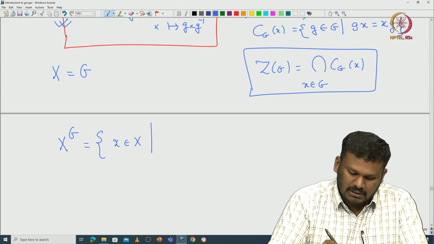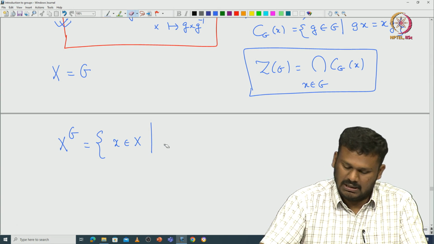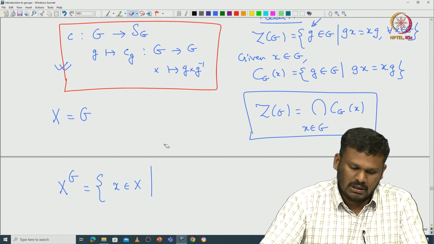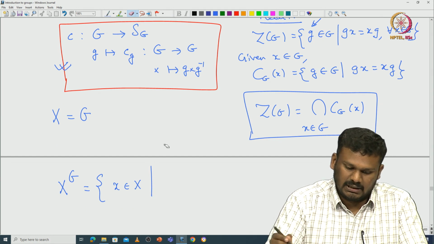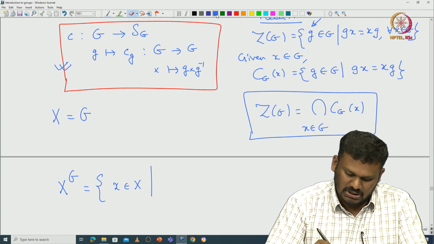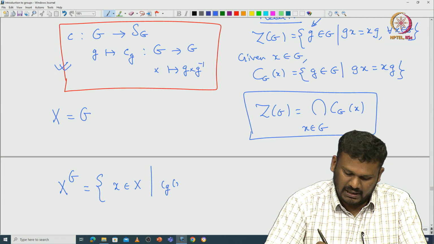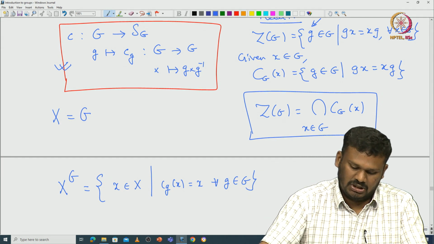Let me use C_g so that we don't get confused. So C_g of x is nothing but g dot x. So those x in X such that C_g of x is x for all g in G. That is your X power G.